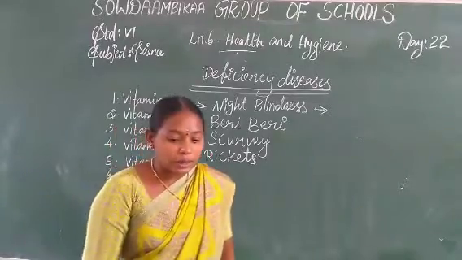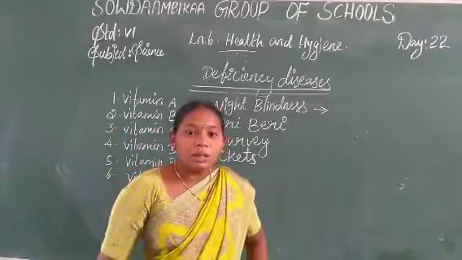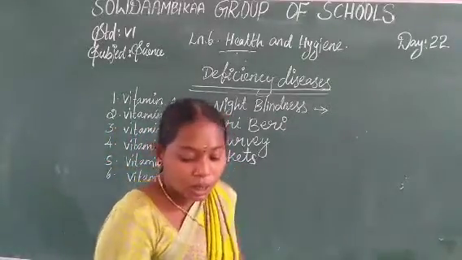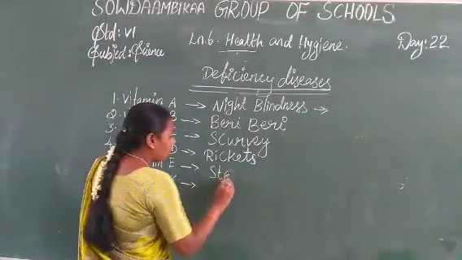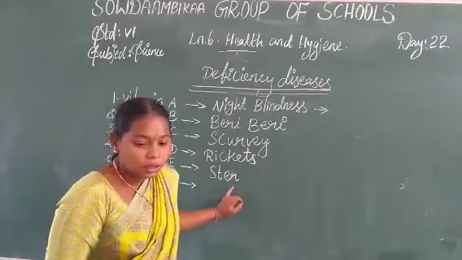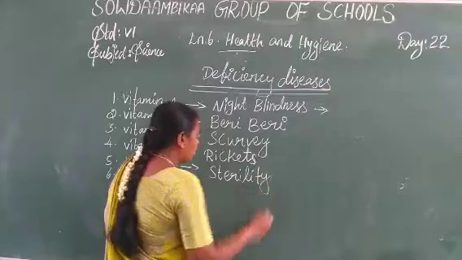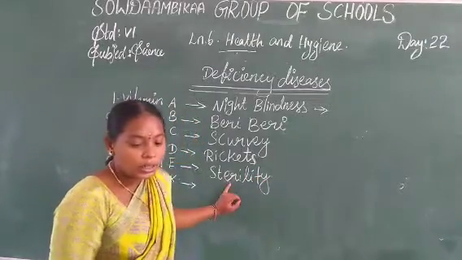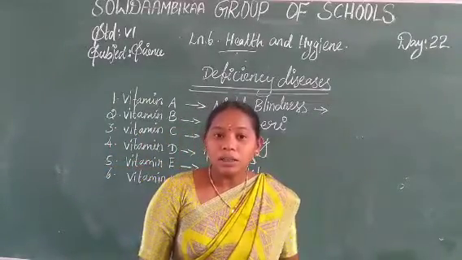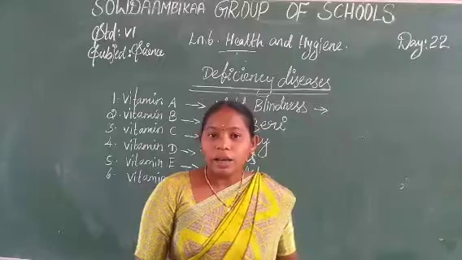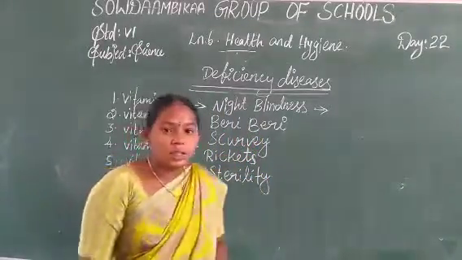The next one is vitamin E. Vitamin E deficiency is sterility, S-T-E-R-I-L-I-T-Y. To avoid it, you take cereals, pulses, and meat. With these food items, you avoid the vitamin E deficiency disease.